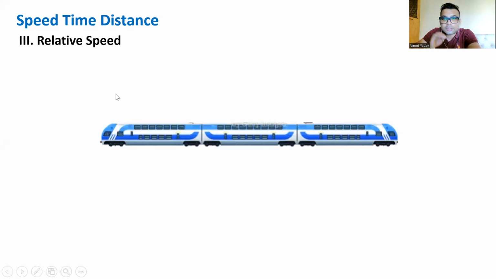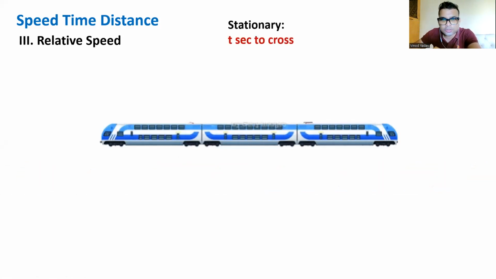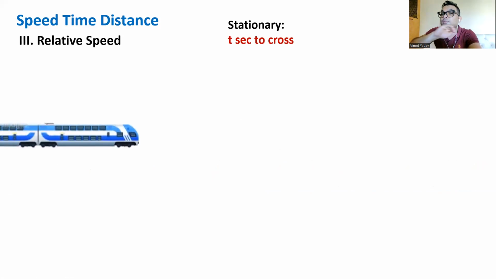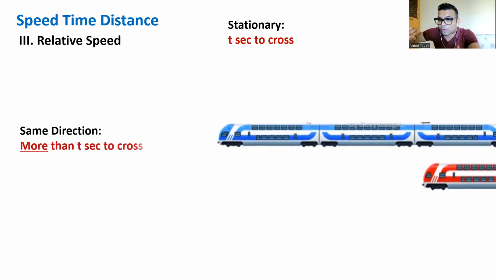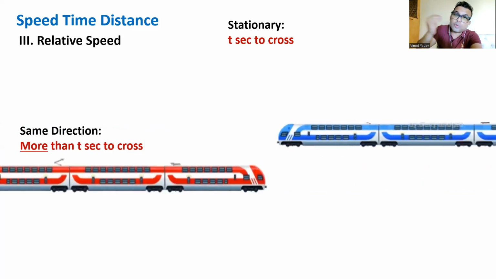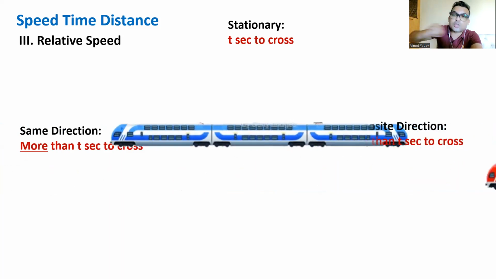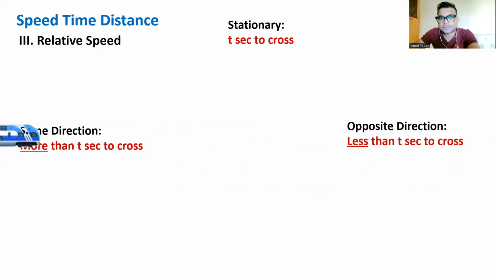Okay. This is a train, stationary train. Another train is crossing this train. Suppose it took t seconds to cross. So red train took t seconds to cross this blue train. Okay. Now see, if blue train is moving, then red train will come from behind. Logically, do you understand? Easy to visualize. It will take more than that t seconds to cross this blue train. Of course. Similarly, if it is coming from the opposite direction, so now the crossing will happen sooner. Yes, in this case, it will take less than t seconds to cross.